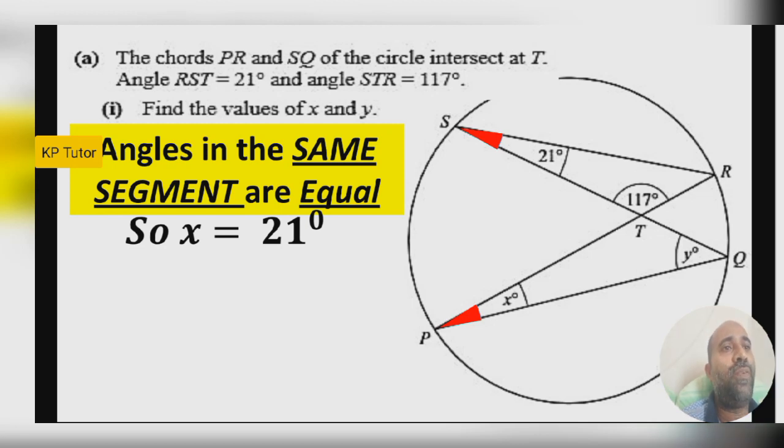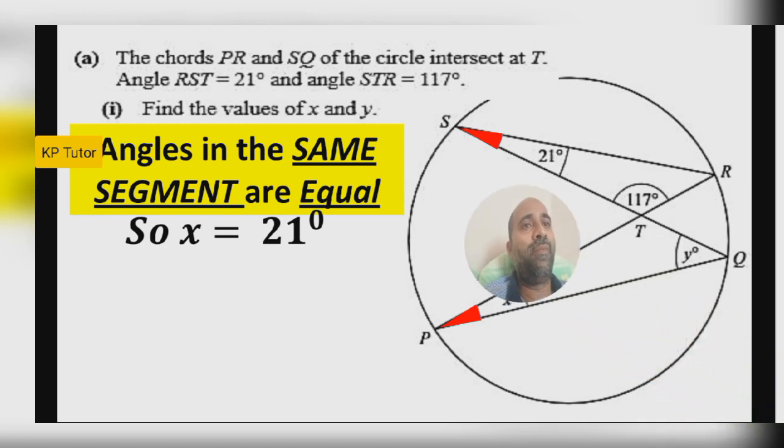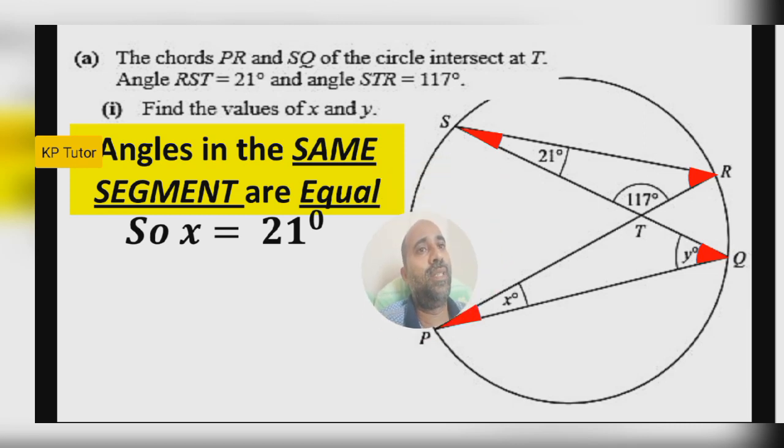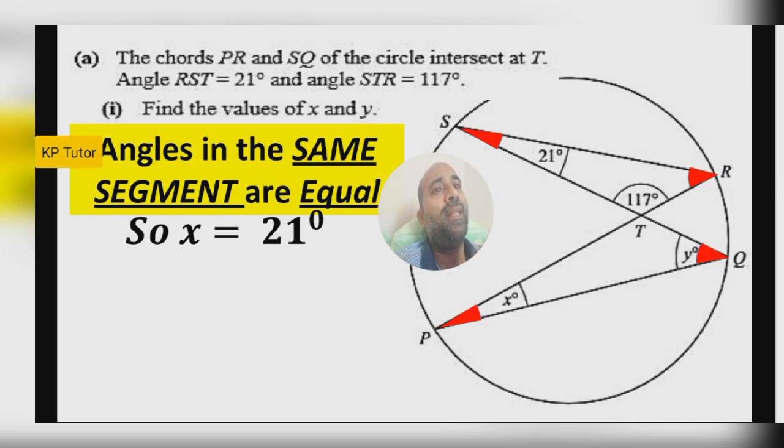Now we have to find y next. I am moving from here to here. Now that side is the chord PS. Then for y, think from the red marked R and Q. From me, look at the same segment. The angles are made by the same segment, so R and Q must be equal. Why? The theorem says angles in the same segment are equal.